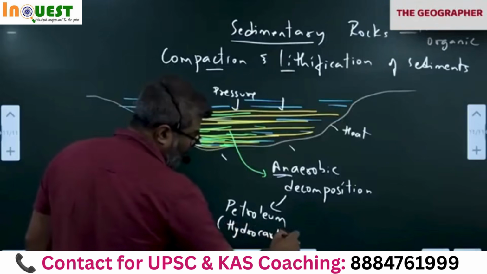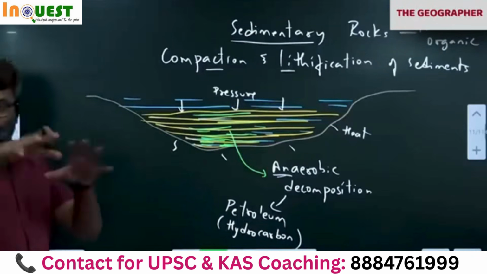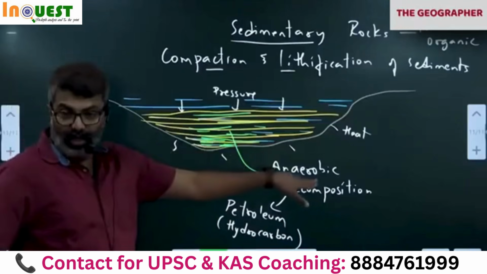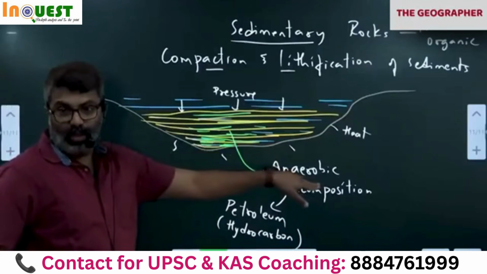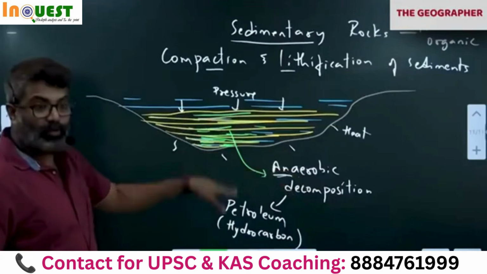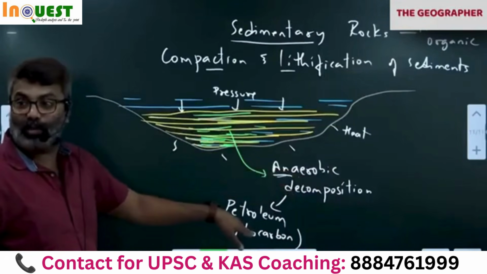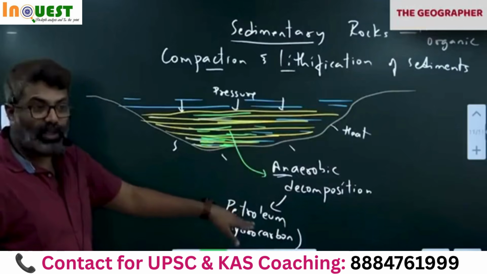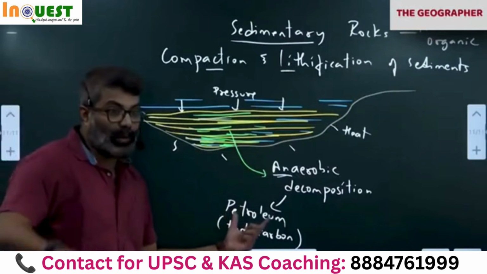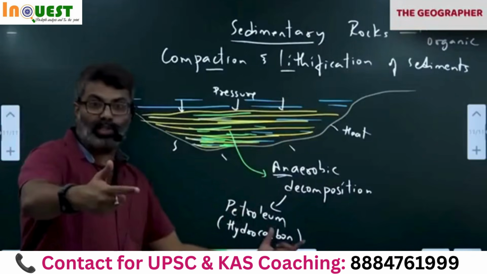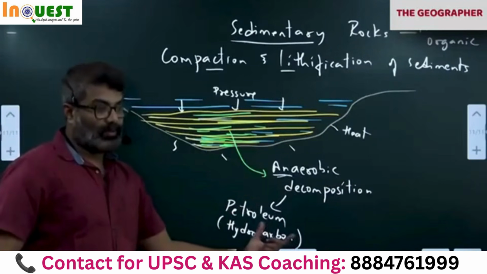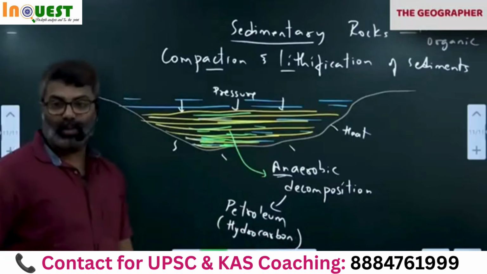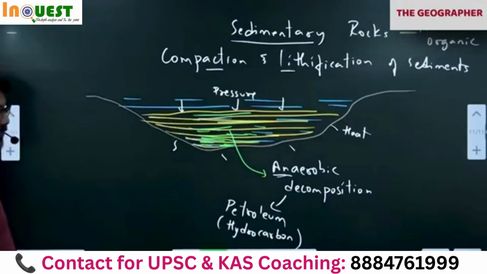The carbon gets stored there only because it is undergoing anaerobic decomposition. So the carbon is stored in the form of fuel now. Hydrocarbons, formed inside the rock. Petro means rock, oleum means oil. Rock oil. Petroleum is formed. So this is how oil is found inside the sedimentary rock.